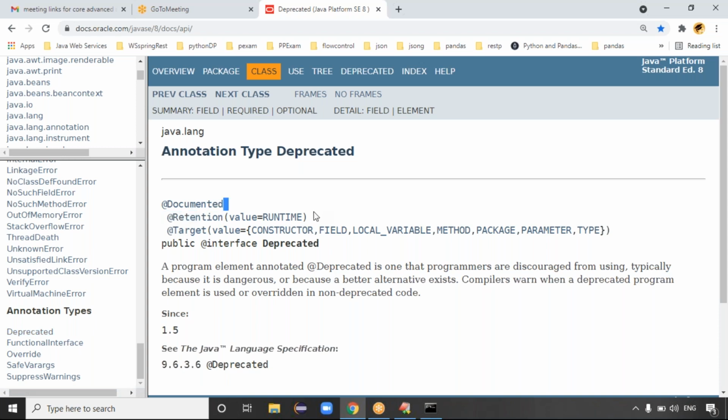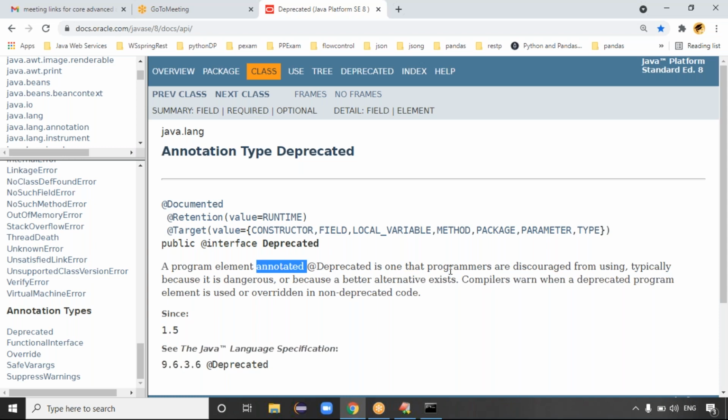The retention policy is runtime. It means it is applicable up to the Java virtual machine. It is retained even though it is not discarded by the source file or the class file. It is applicable up to runtime. Retention is how long the annotation is available. So Deprecated means the data is available up to runtime. It says that the program element annotated is deprecated.